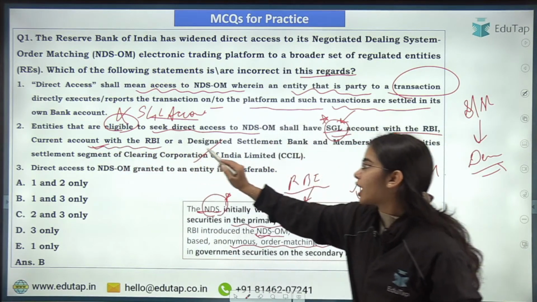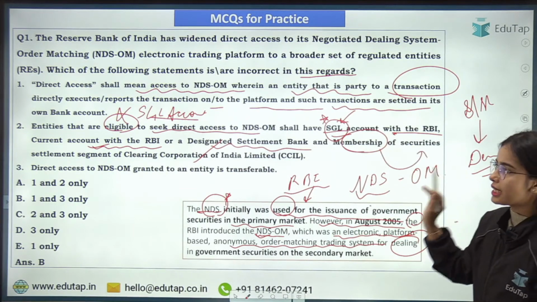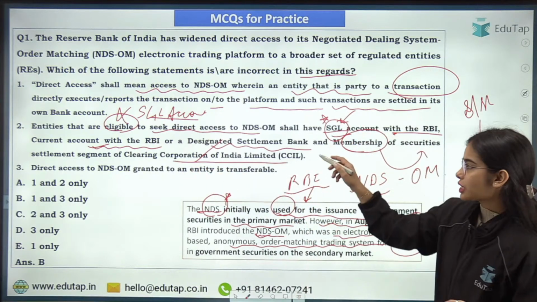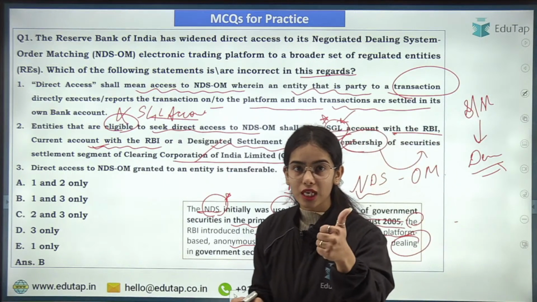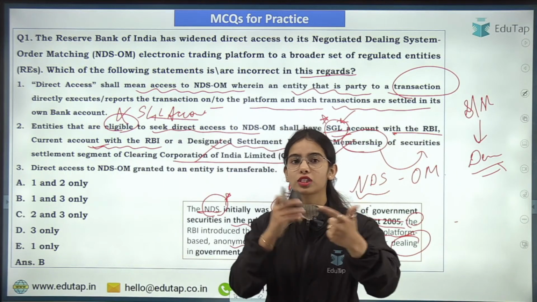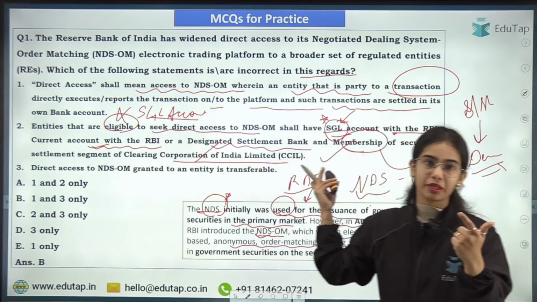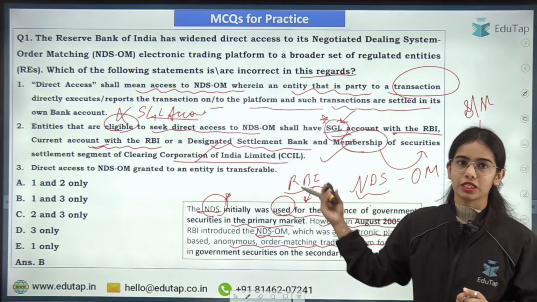So a current account with the RBI or a designated settlement bank, and membership of the securities settlement segment of CCIL, that is the Clearing Corporation of India, is required. So this is correct: if you want to have direct access, you need to have an SGL account with the RBI, a current account for the money transfer with the RBI or a designated settlement bank, and membership of the securities settlement segment of the CCIL.